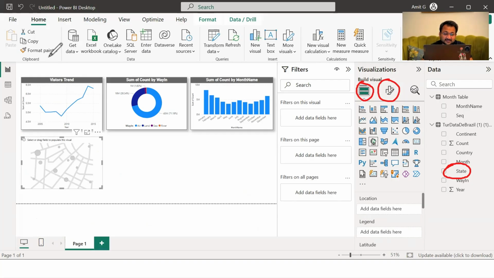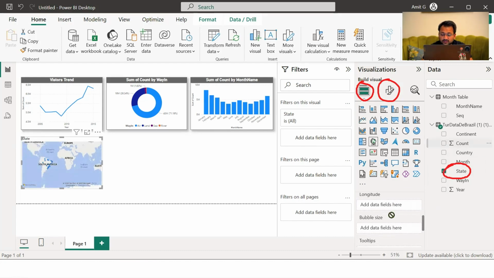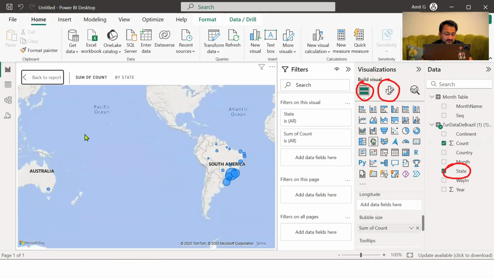So if I drag the state column on the location, and then I drag count on the bubble size, you will notice a Brazil map has been created where a bigger bubble showcases a higher number of tourists.